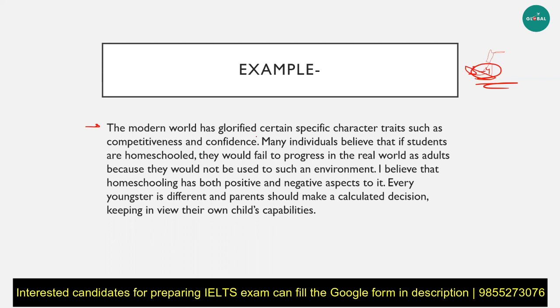You can see the first sentence was a general statement about modern society and how it is dependent on certain traits that are actually missing in homeschooling. Then I reframed the question and also linked it to the general statement till here. Right. So it was talking about how homeschooling, many people do believe that it isn't appropriate anymore and it will not work out because they are not actually incorporating certain capabilities that are considered a necessity in this era. After that, I just give my thesis statement. I believe that homeschooling has both positive and negative aspects to it. Every youngster is different, and parents should make a calculated decision keeping in view their own child's capabilities.